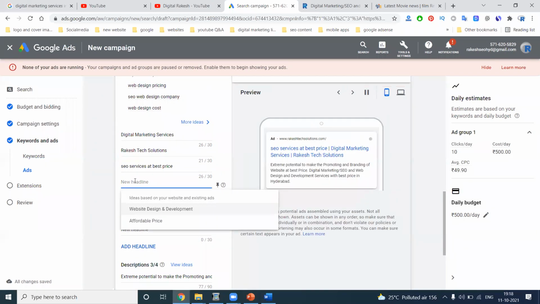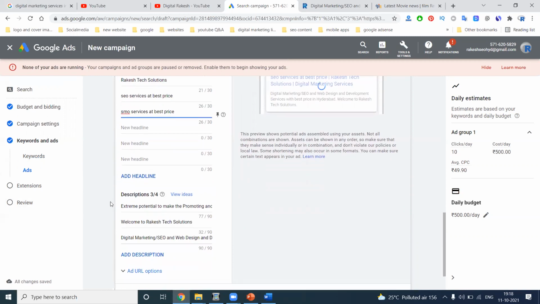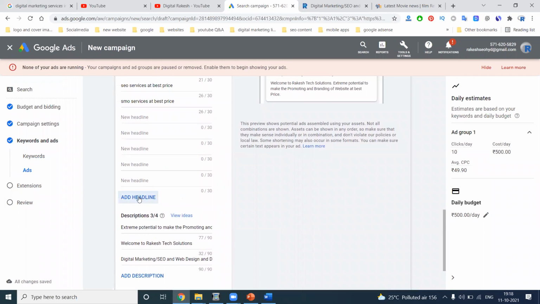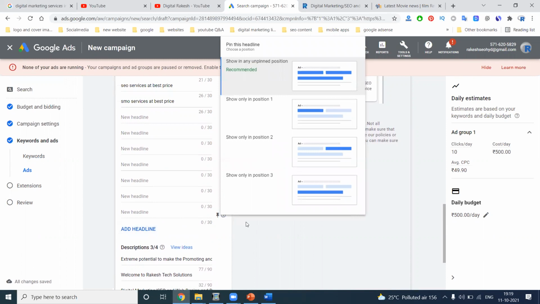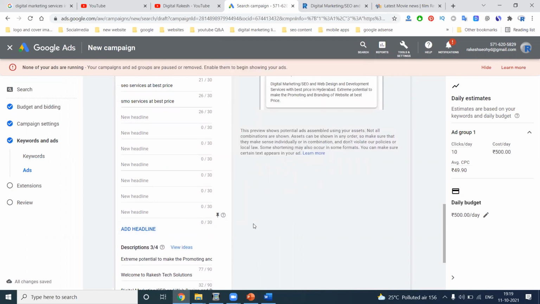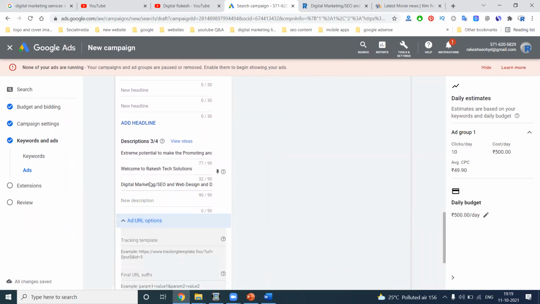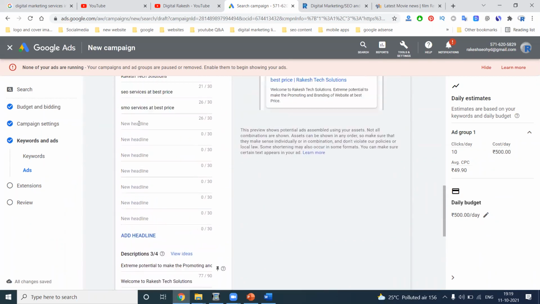SMO services at best price. Is it clear? And the description. How many headlines can you write? There is no limit; you can write as many as you want. Previously 5 headlines were required, and 5 descriptions. But now we'll be adding the description part. Is it clear? So the description will be only 3 or 4.